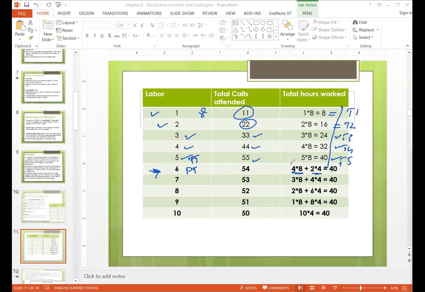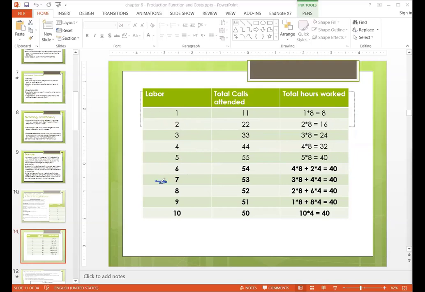So it means 40 hours. Four people working 8 hours are receiving 44 calls. Two people working part time will receive 10 calls. So the answer is 54.